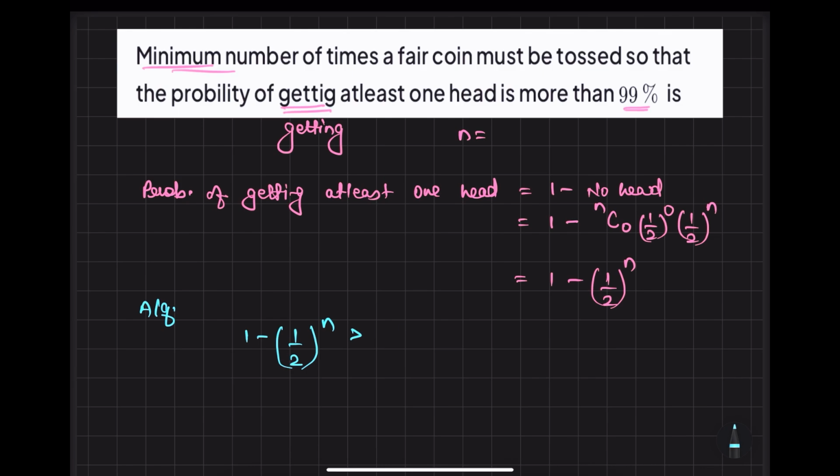So 99% means 99 by 100. Now can I move this person to that side and this person to this side? So we will have 1 minus 99 by 100 greater than 1 by 2 power n.